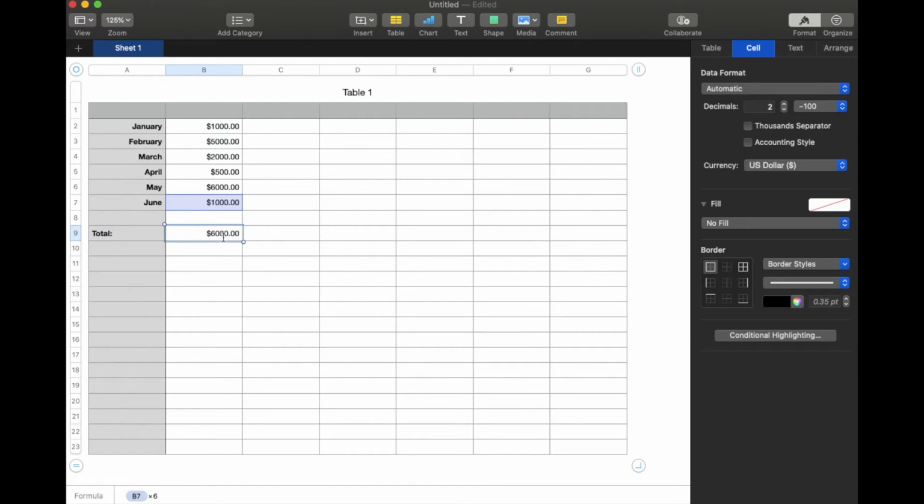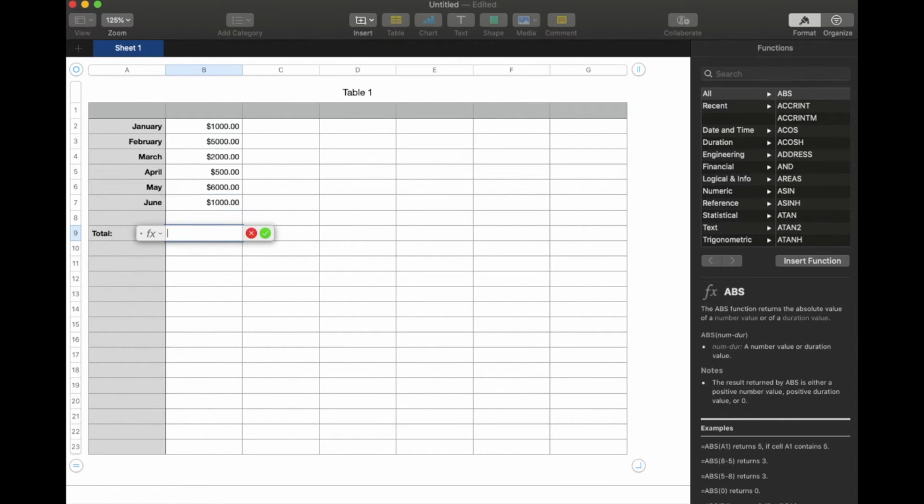Well, what we're going to do then is click back on this box. Let's go ahead and erase this. I'm going to do sum. I'm going to type in that sum, and then select all of the cells that I want to be included in that multiplication process. So you can see that we're looking at the sum of B2 through B7.